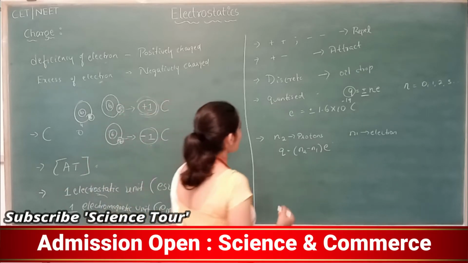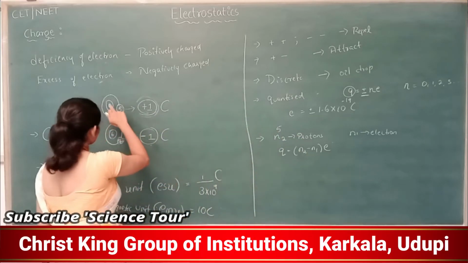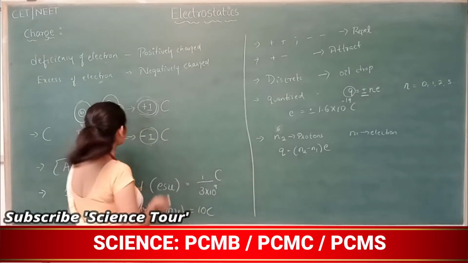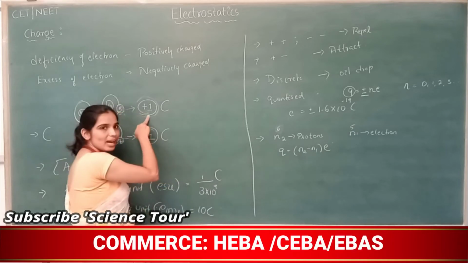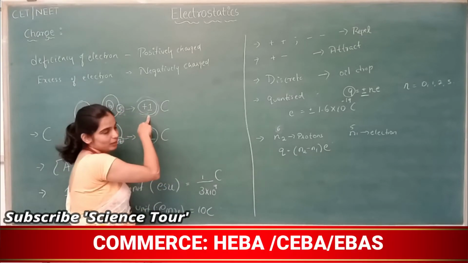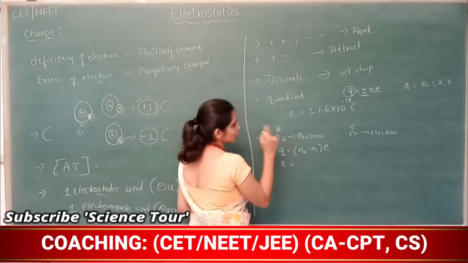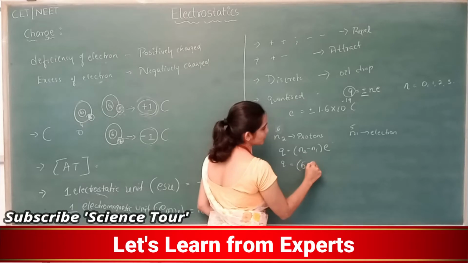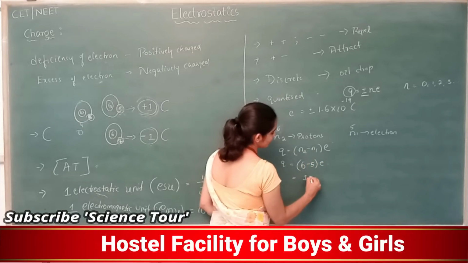Let's say there are 6 protons and 5 electrons. What should be the charge? It should be 1 coulomb, correct? Let's see whether it is. There are 6 protons, so 6 minus 5 into E, so 1 E coulomb.